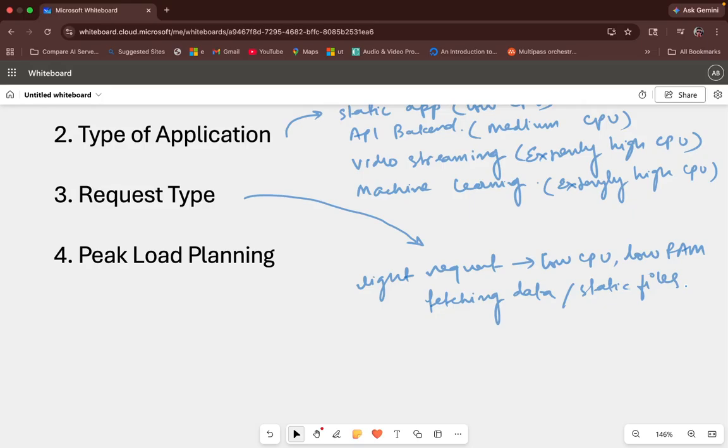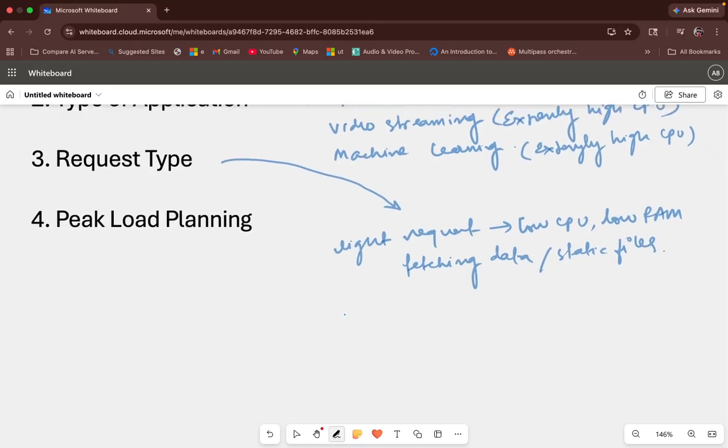The first one is the light request, and the second is a heavy task. So what could the heavy task be? A heavy task would require high CPU and high RAM. So what could these tasks be? Anything that involves, let's say, big calculation.